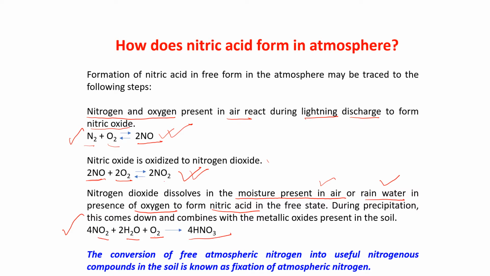Again, during precipitation, this comes down and combines with the metallic oxide present in the soil. This is also very important.